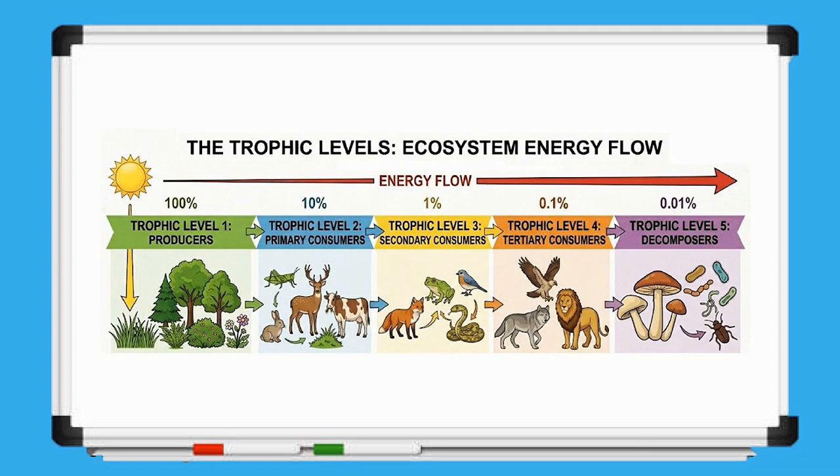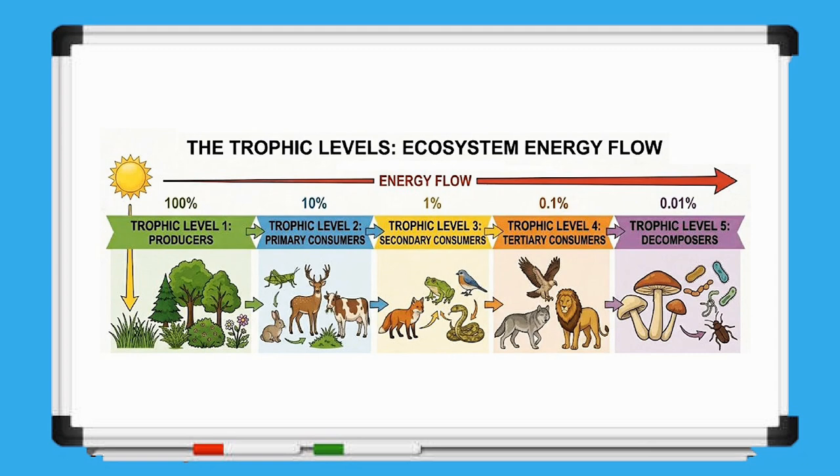stored in producers. The secondary consumers at the third trophic level receive approximately 1% of the original energy, while the tertiary consumers at the fourth trophic level receive only about 0.1%. By the fifth trophic level, represented by decomposers in this diagram, only a very small amount of the original energy remains. This gradual reduction in available energy occurs because most energy is used by organisms for biological processes and is lost to the environment as heat.